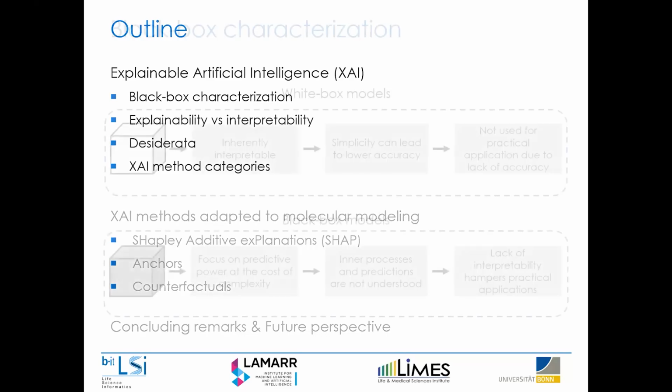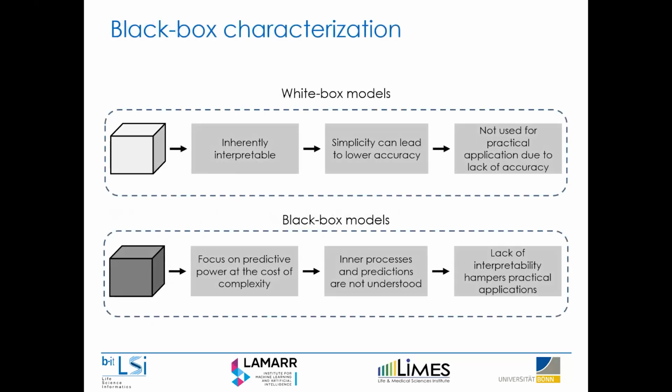So first of all, a bit of background. Machine learning models can generally be characterized as white box or black box models. Well, this is a bit of a generalization, and there's a whole spectrum, including gray box models. For the presentation, I'll stick to this simple binary comparison. White box models are said to be inherently interpretable. What do I mean by this? We could simply look at the inner parameters of the model to see why a specific decision was made. So, for example, the humble decision tree. We could go down the decision tree, go to each specific split, and see why a specific prediction was made.